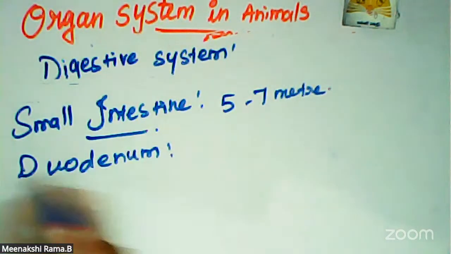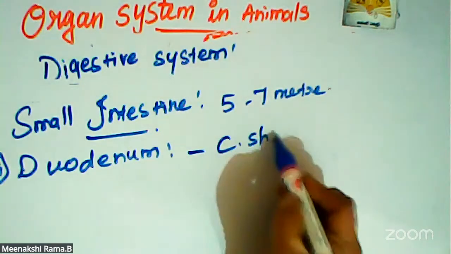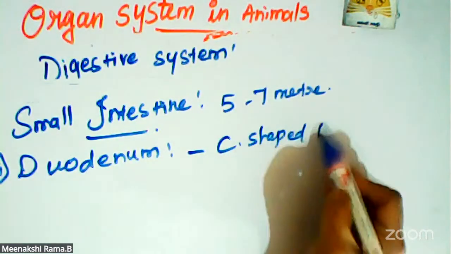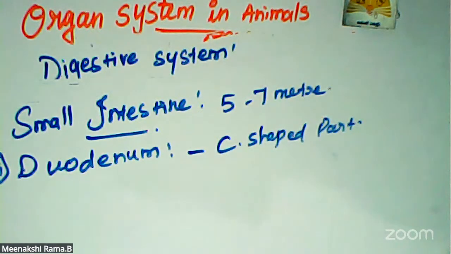Duodenum is the first part. The duodenum is C-shaped and receives the bile duct and the pancreatic duct.